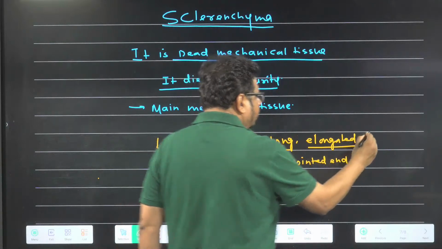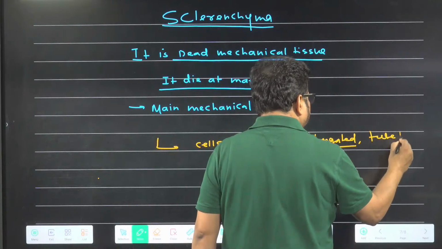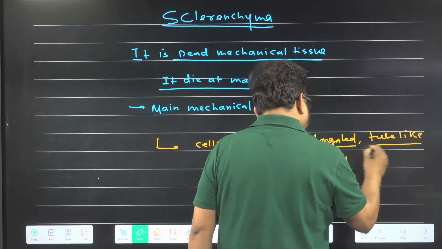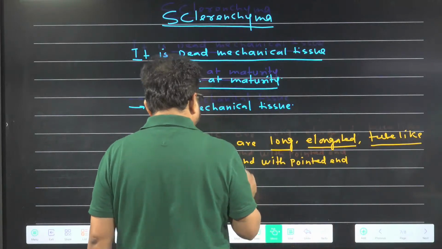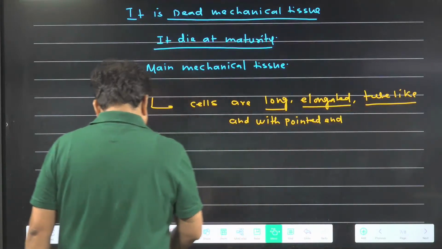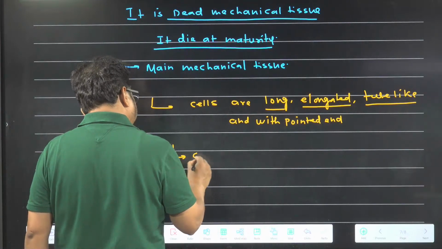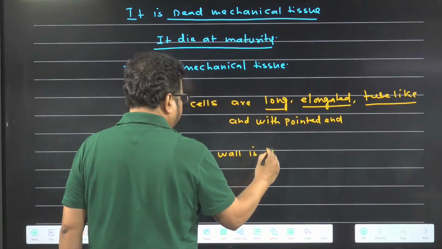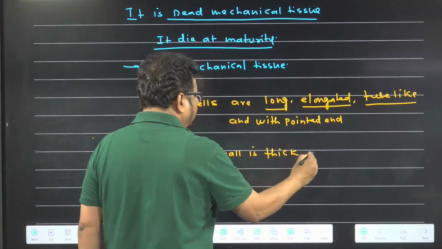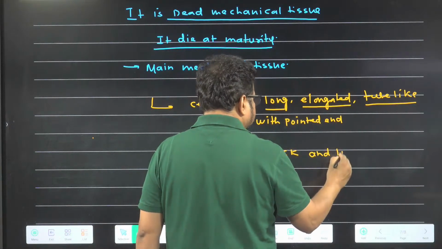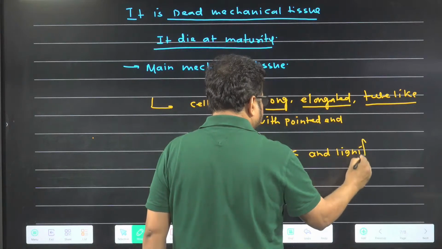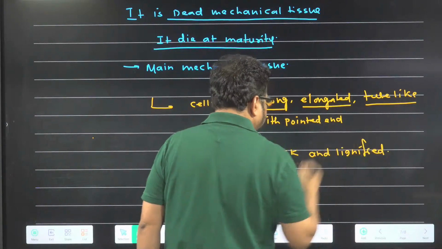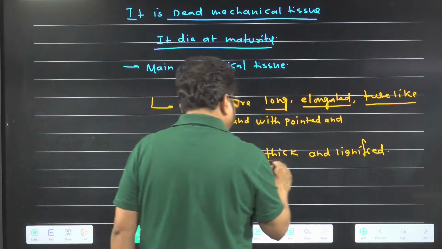And you can also write tube-like with pointed end. Cell wall is thick and lignified.